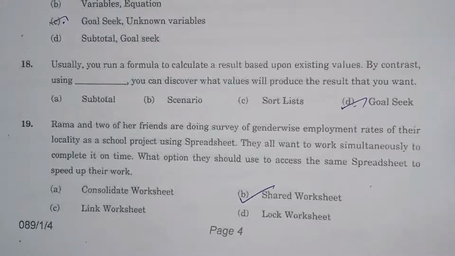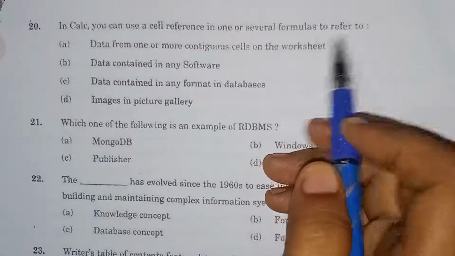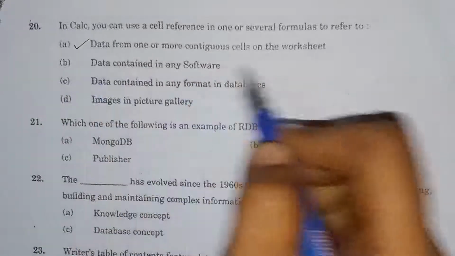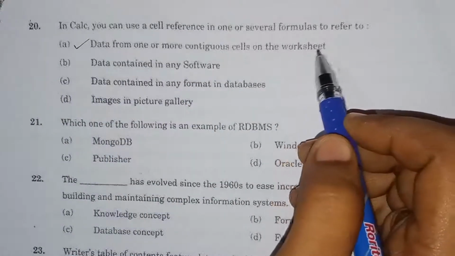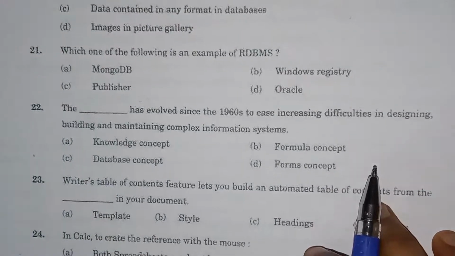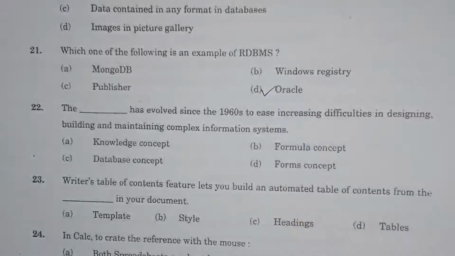Then 20th one, in Calc, you can use a cell reference in one or several formulas to refer to data from one or more contiguous cells on the worksheet. Then which one of the following is an example of RDBMS? So here the answer is Oracle, option D.